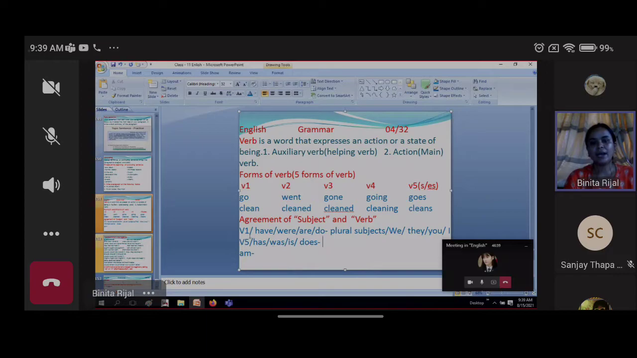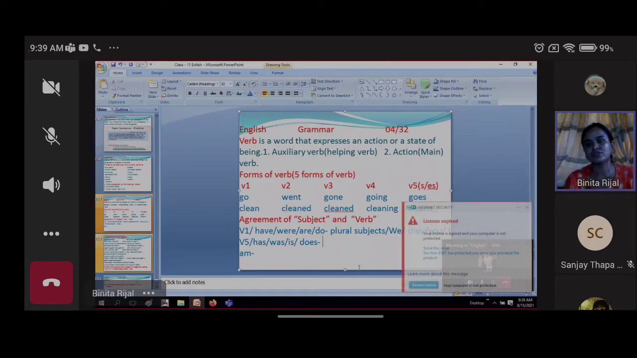Verb 1: have, were, are, do. These are the plural verbs. Can you tell me, verb 5: has, was, is, does. Which verb is it? Ma'am, again. Which verb is it? These verb 1: have, were, are, do. These are the plural verbs. Then which verb is this? Verb 5: has, was, is, does. Which verb is it?